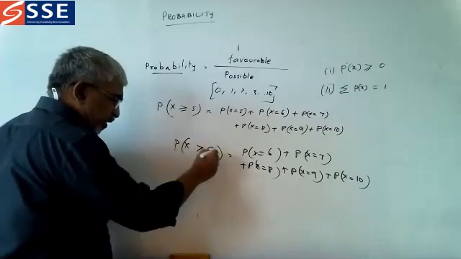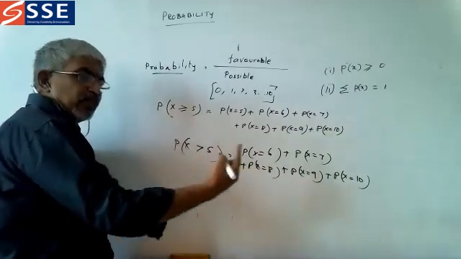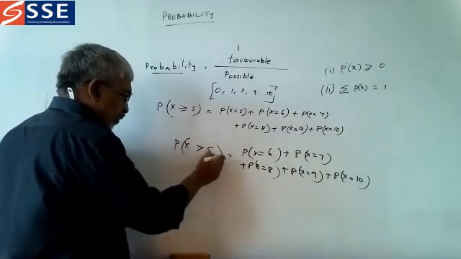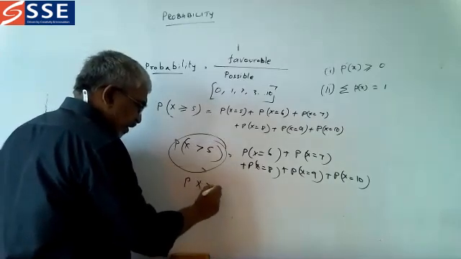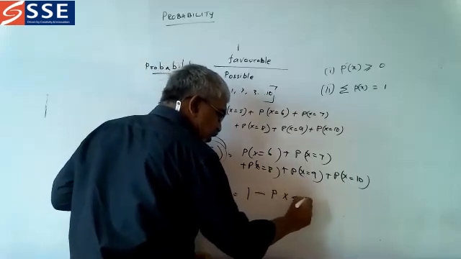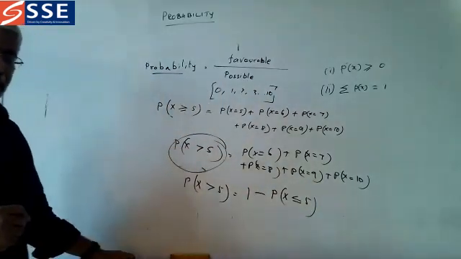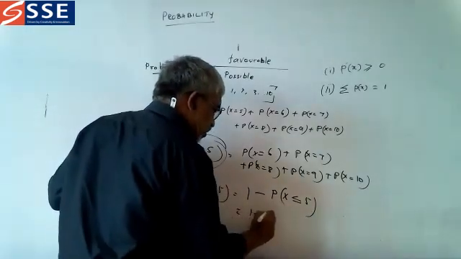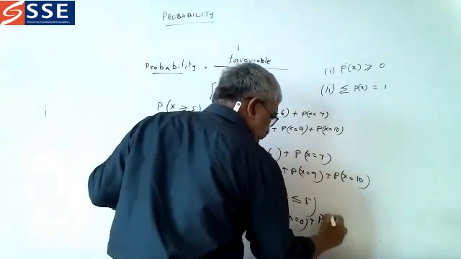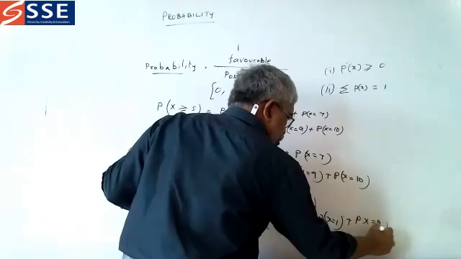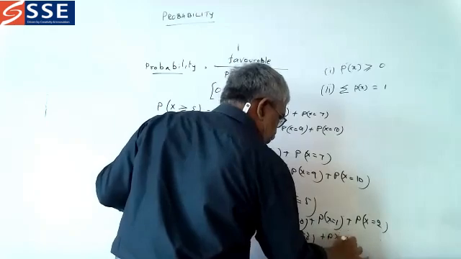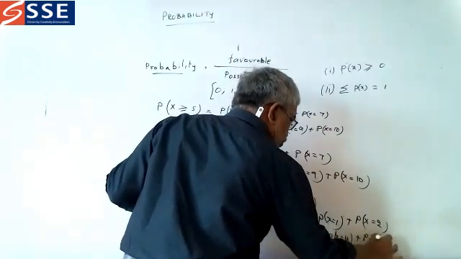P of x greater than 5 can be written in another way also. Let us take this one. P of x greater than 5 can be written as 1 minus P of x less than or equal to 5. This also you must understand. That means 1 minus P of x is equal to 0 plus P of x is equal to 1 plus P of x is equal to 2 plus P of x is equal to 3 plus P of x is equal to 4 plus P of x is equal to 5.